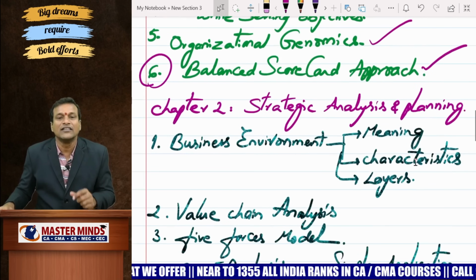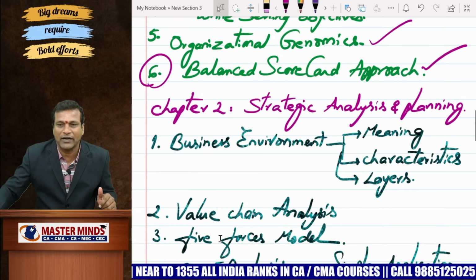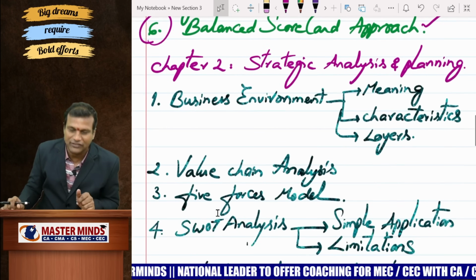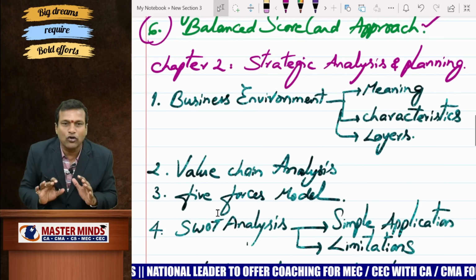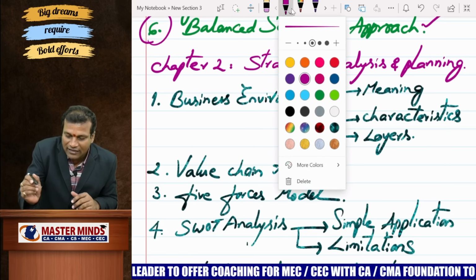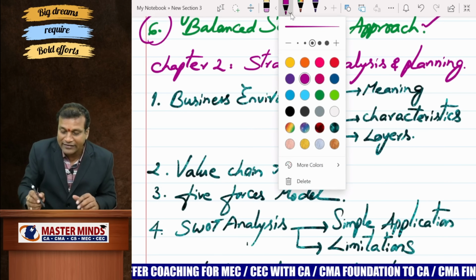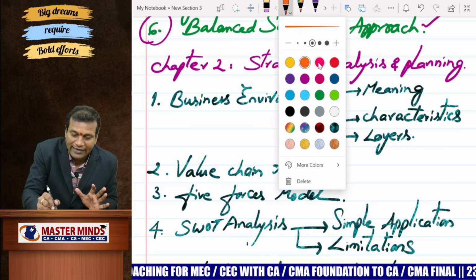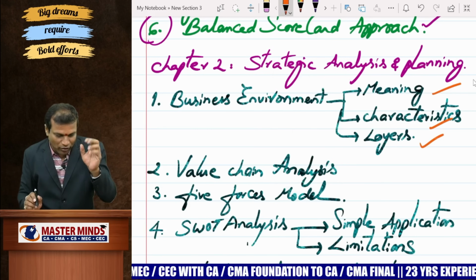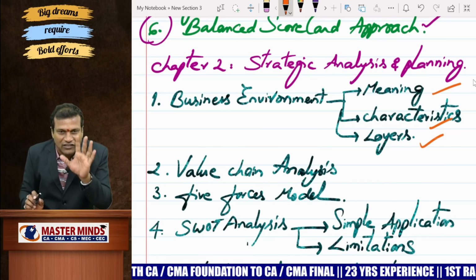Now come to chapter number 2, called strategic analysis and planning part 2. Now this is the lengthiest chapter in your SM paper syllabus. Please be cautious about this question called business environment meaning, and thereafter characteristics and layers. I have great expectations on this question: business environment meaning, characteristics and layers.